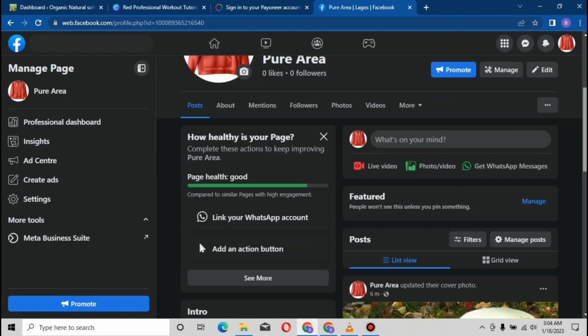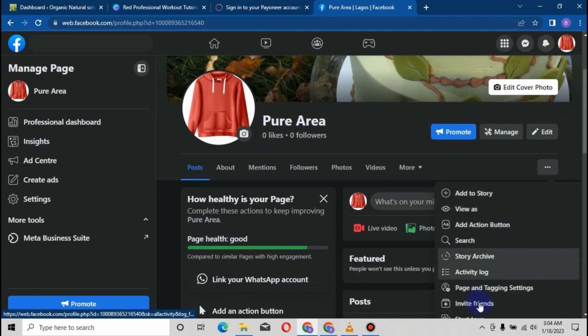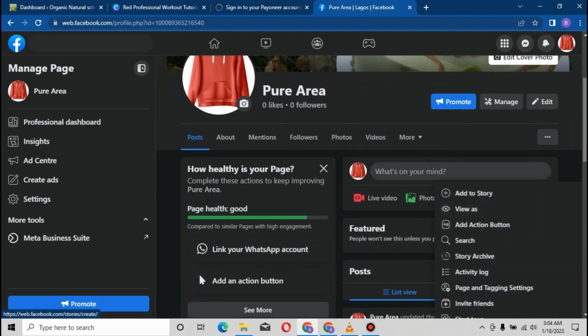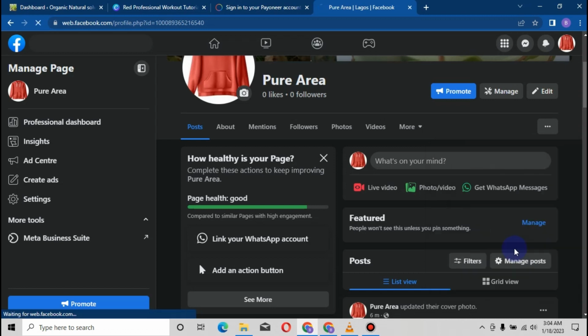Scroll down. Now I told you the next thing to do is we come back here and click on these three dots. Then the next thing we have to do is come to page and tagging settings. Tap on page and tagging settings.